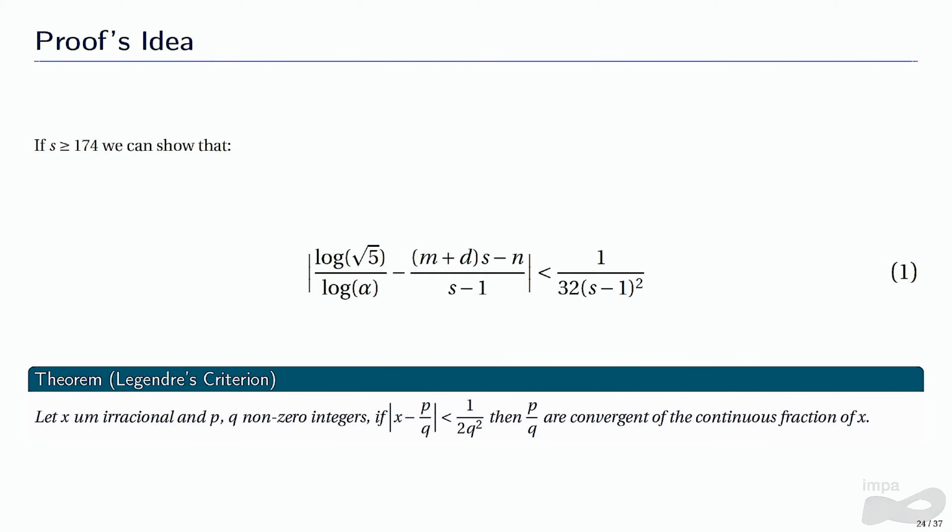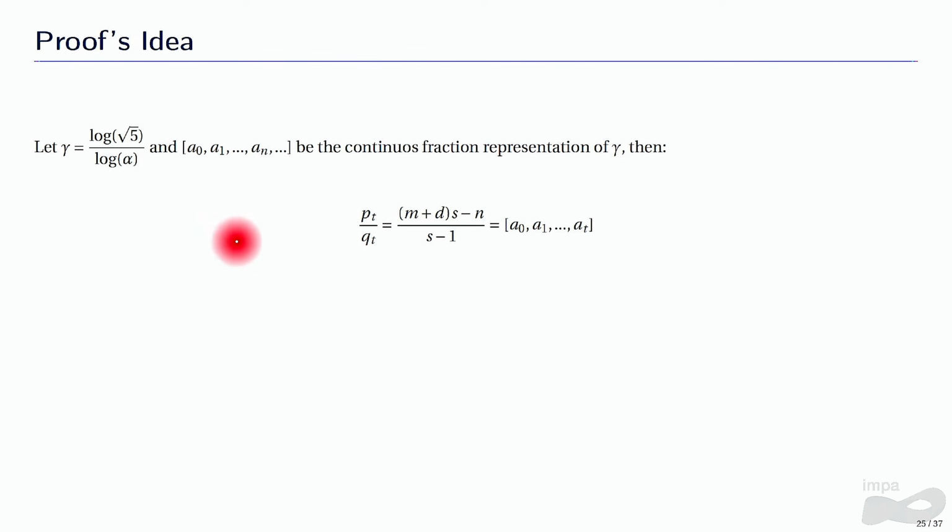It basically states that if this is gamma, and this is the continued fraction representation of gamma, and this fraction here I'll call Pt over Qt, then this guy here is a convergent of the continued fraction of gamma.